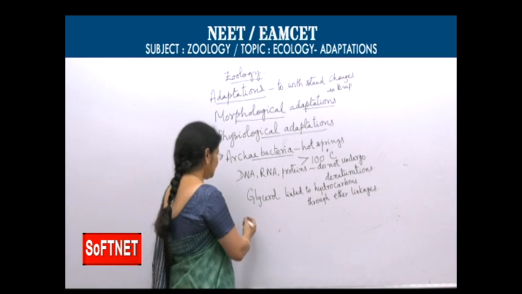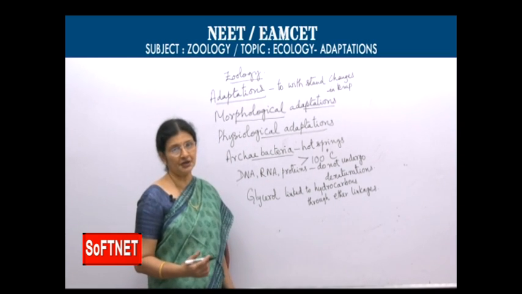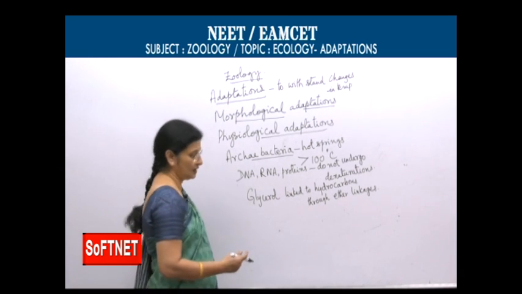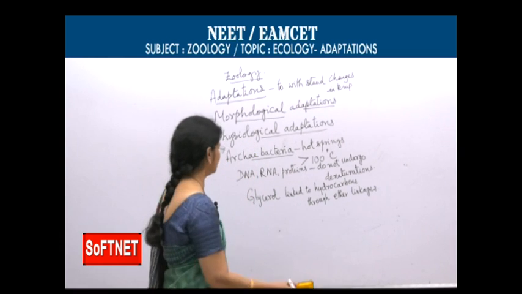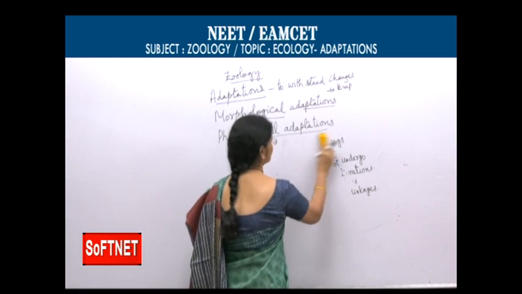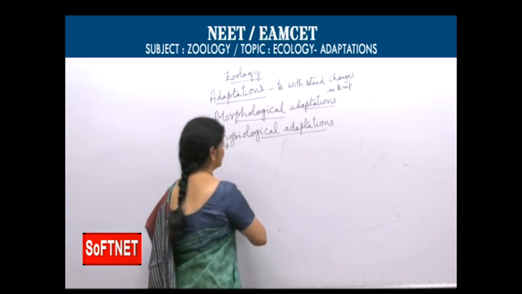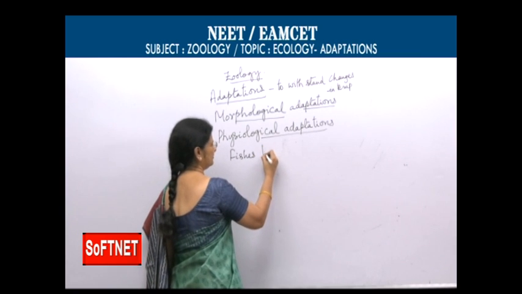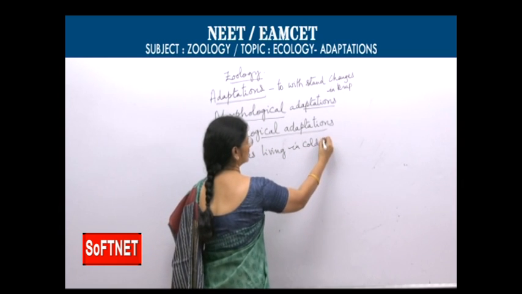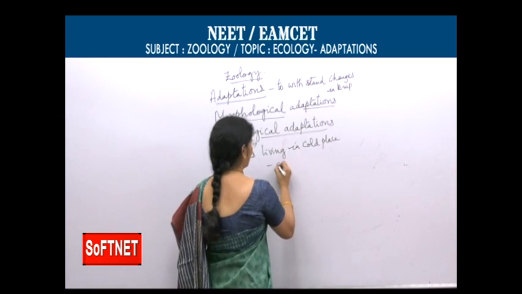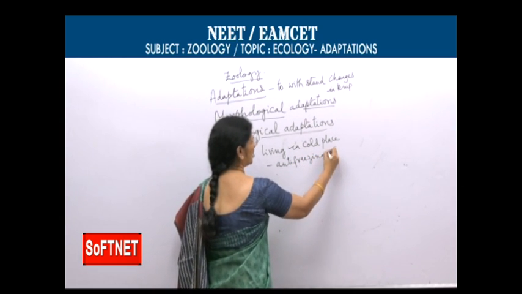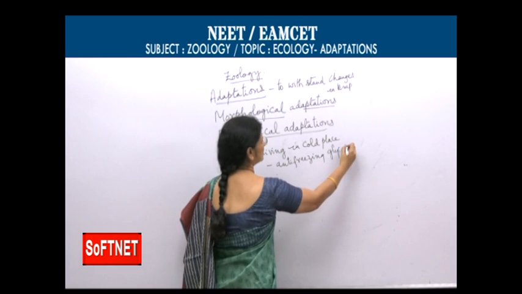And as I said, fish are able to live in very cold places, polar regions also. They have some anti-freezing glycoprotein. Anti-freezing glycoprotein is present in the blood of fishes living in colder regions.